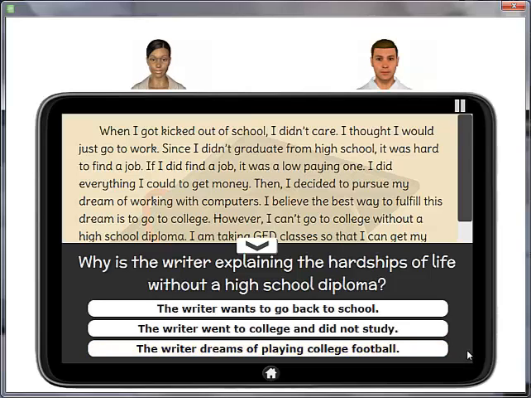Okay, Art. The writer is talking about pursuing his or her dream. Which of these choices will enable that dream to come true? Try again by clicking a different answer below.